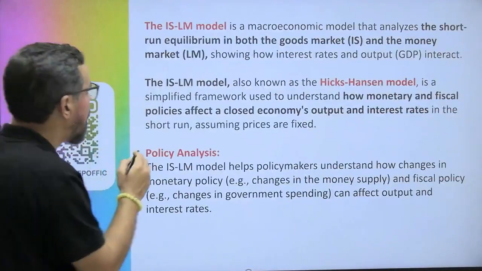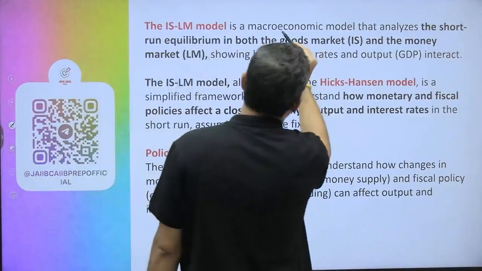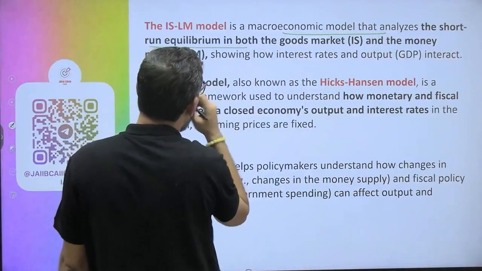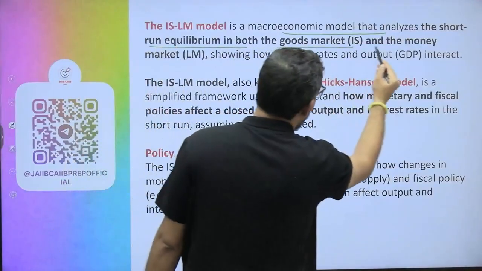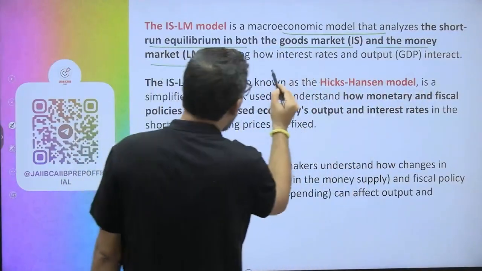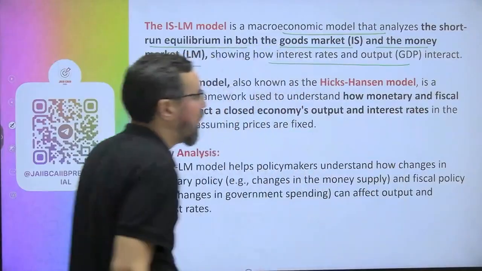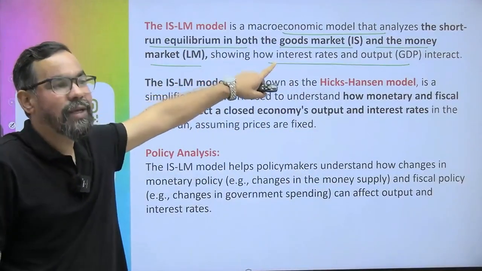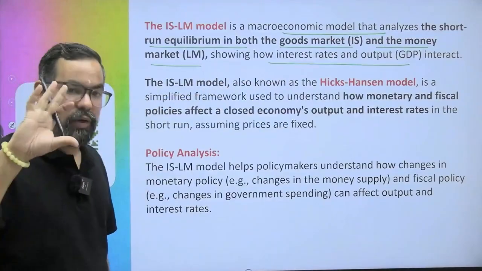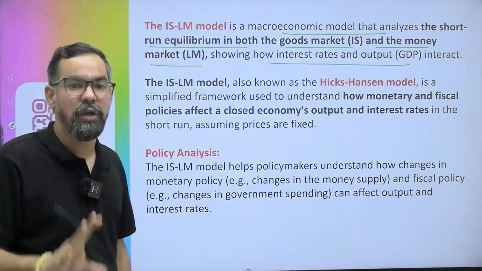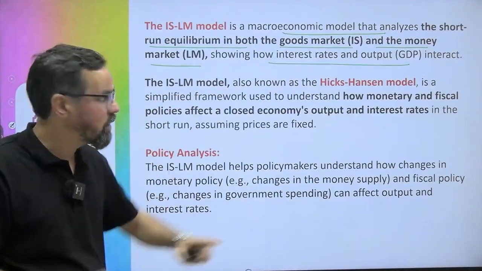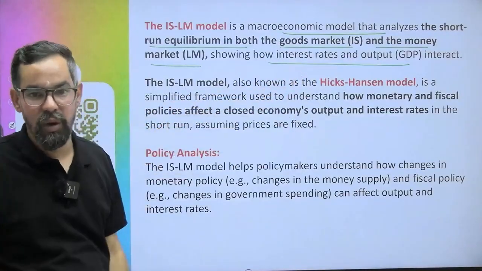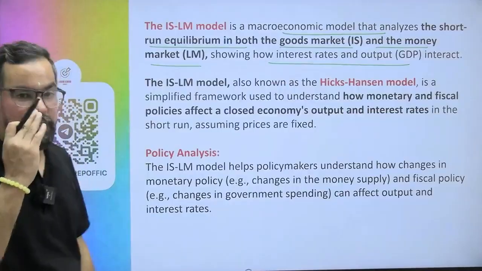So the IS-LM model is a macroeconomic model that analyzes the short-run equilibrium in both the goods market and the money market, showing how interest rate and output interact with each other. Interest rate means the rate of interest in the present economy, okay, so the overall interest rate and your GDP output, right? So if the interest rate increases, GDP will also increase because there will be more consumption in the market itself.